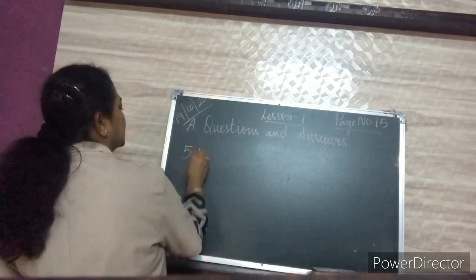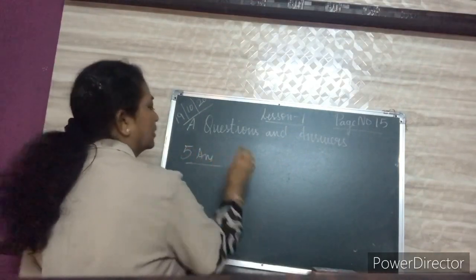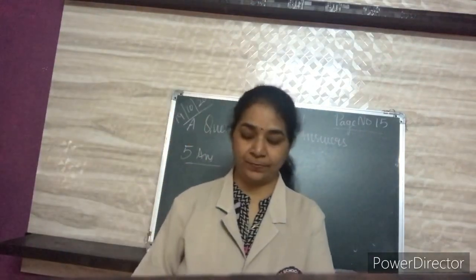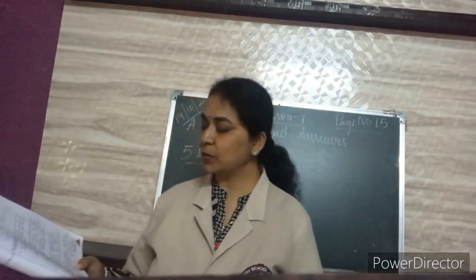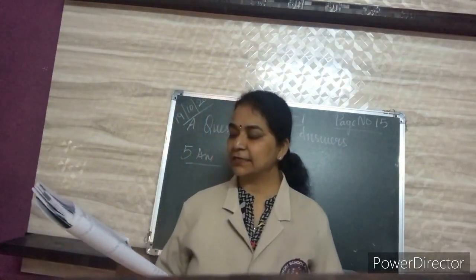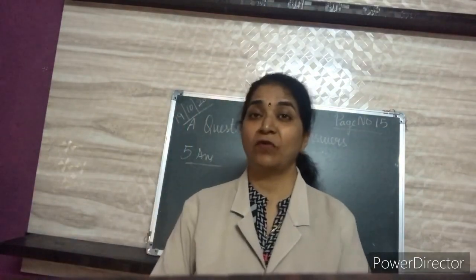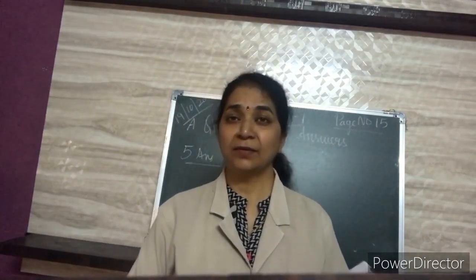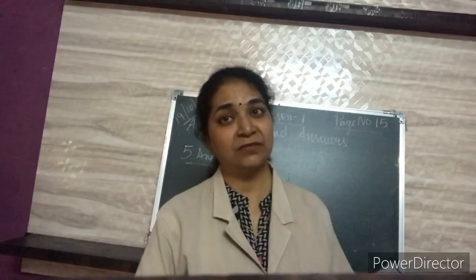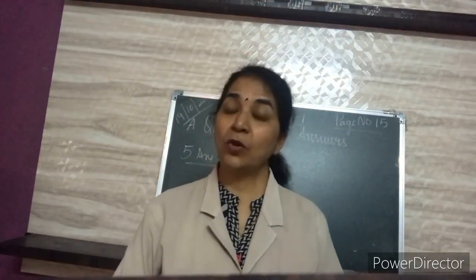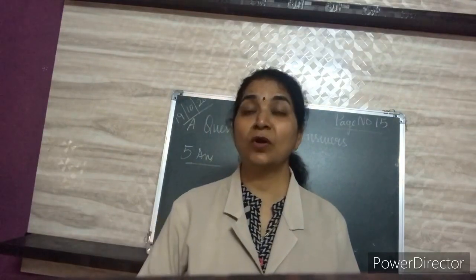Read the fifth question. What is the fifth question? After knowing the truth, why did the teacher give the prize to Gopal? Because, see, what was the truth? Actually, Gopal did not understand his lesson. His friend helped him, so with the help of his friend, he was able to do the sums. And he got the prize because he got all the sums right.